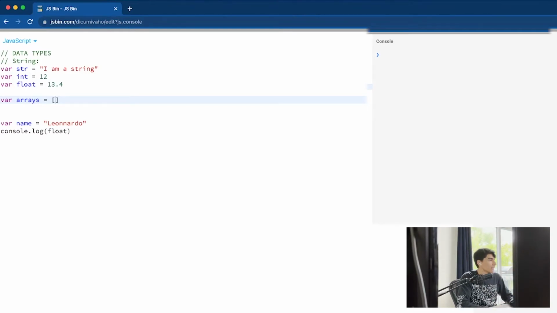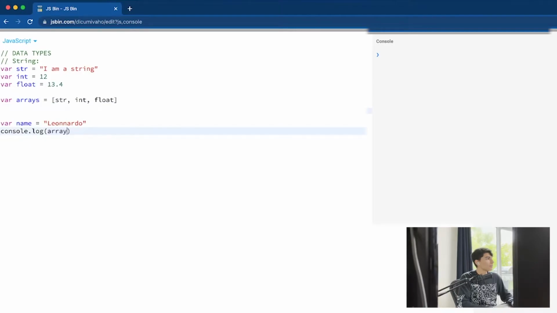We can put anything that we want. For example, in this case I'm gonna store the variables that I already have: string, int. That's how you make an array.